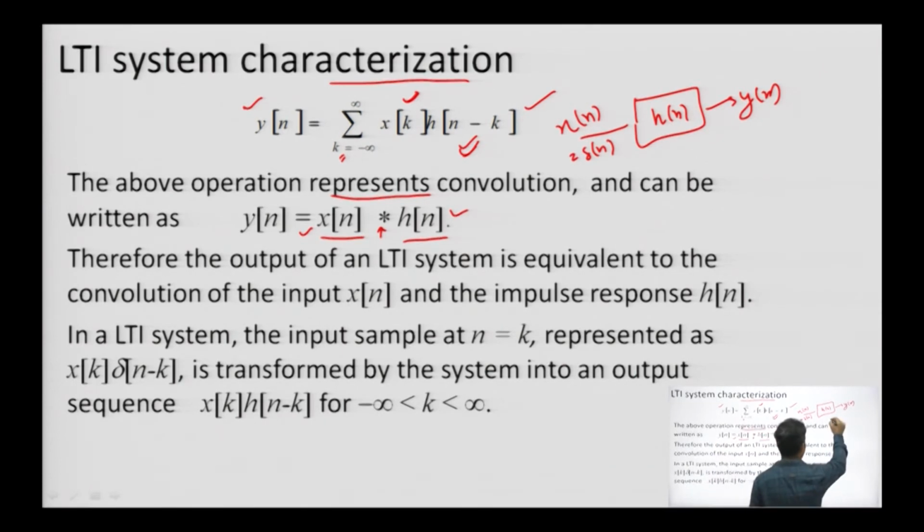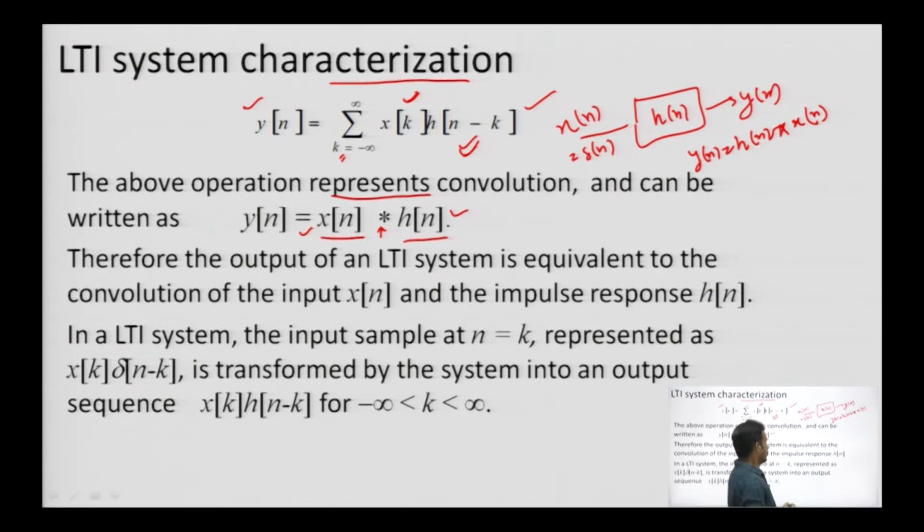So, y n can be represented as h n convolution x n.